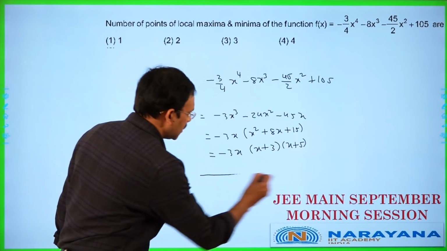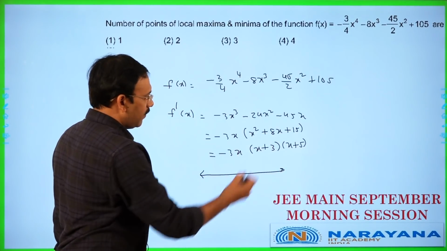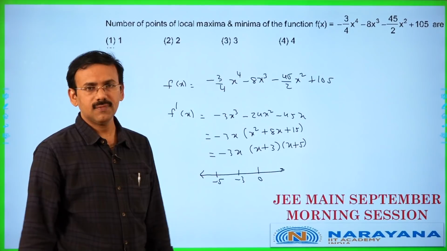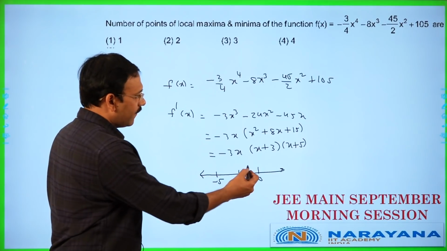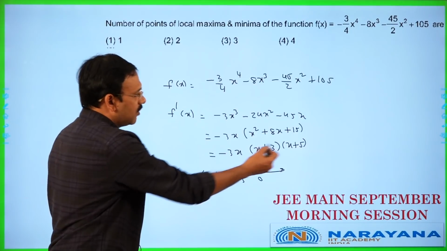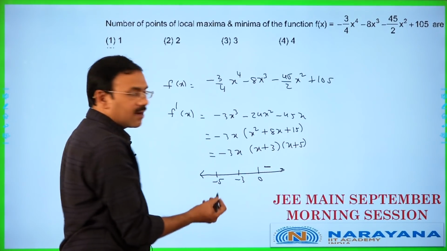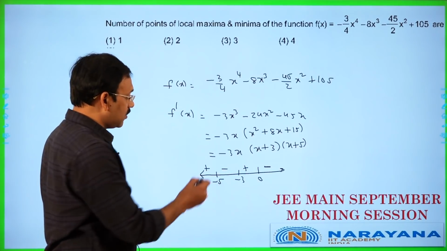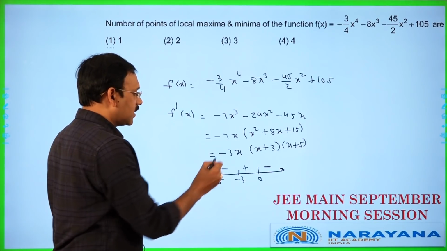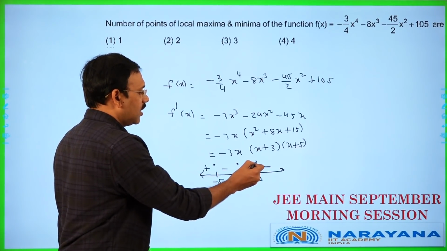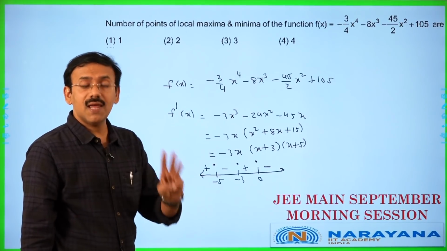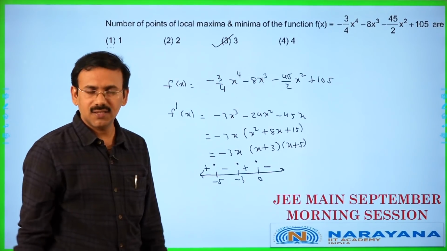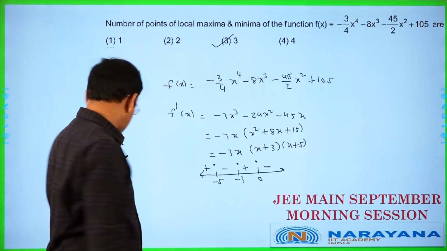So friends, you just take the number line; f'(x) becomes 0 at −5, −3, 0. Now, by the wavy curve method, when x is more than 0, positive, this is all negative, since the coefficient is −3. So here negative, alternately positive, negative, positive. Since the derivative changes sign, here you will have extrema, here extrema, here extrema. There will be 3 points of local extrema, and hence the number of such points is 3. That's all.